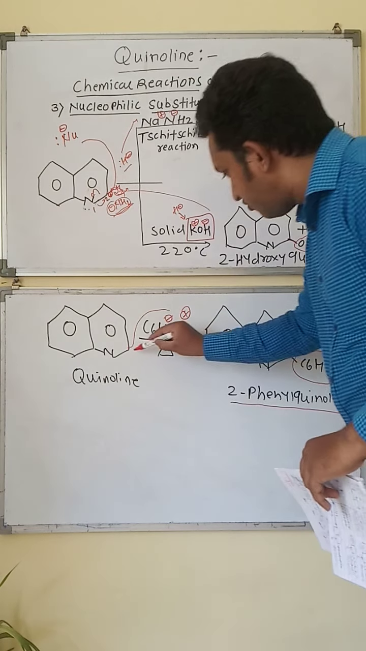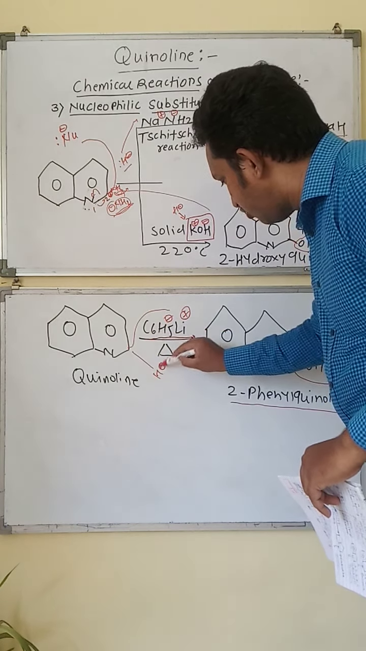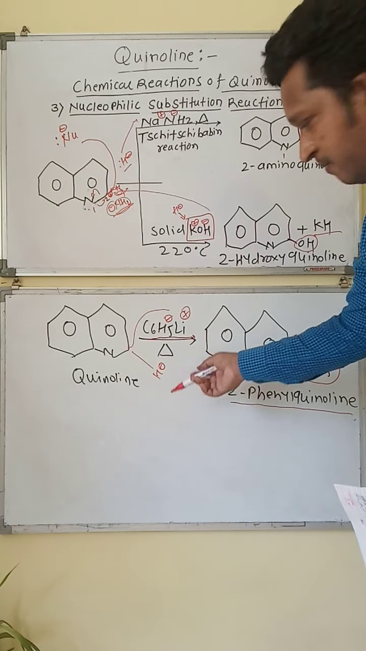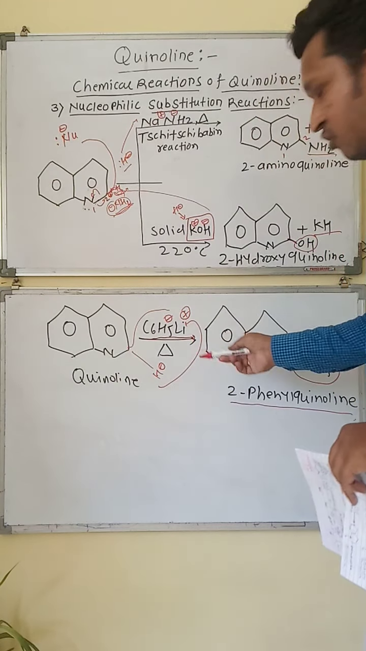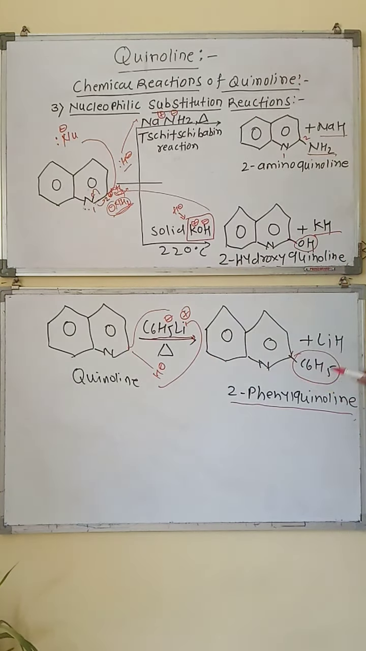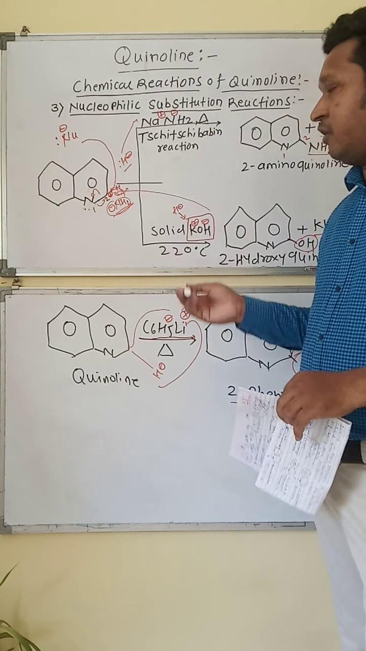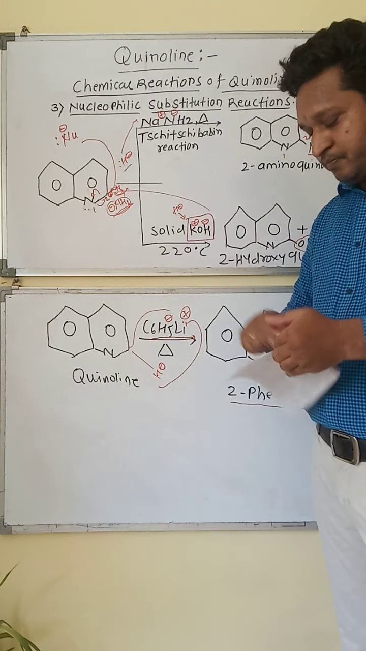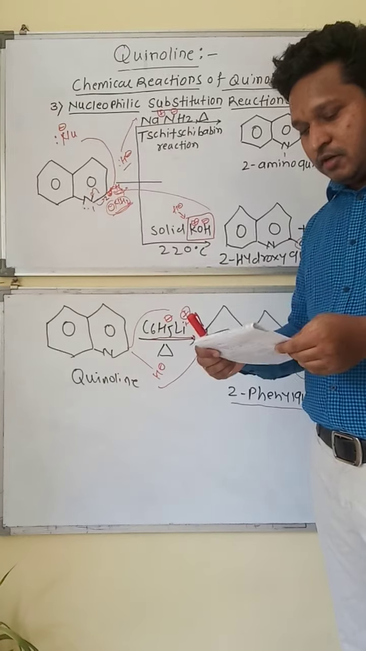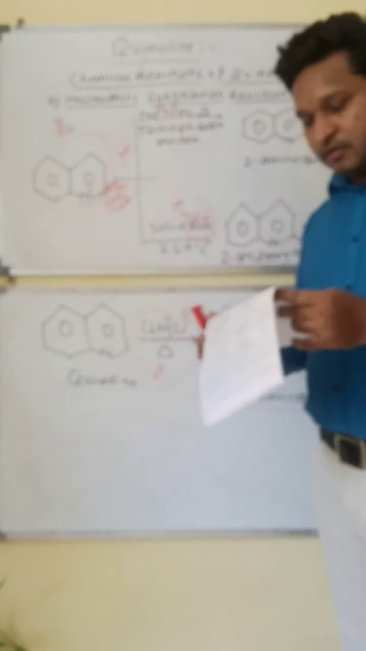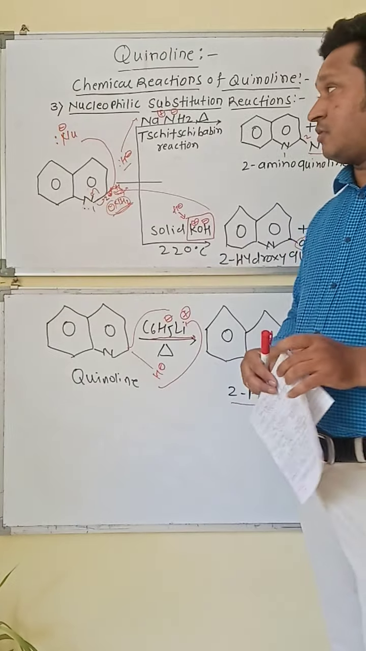Now the removal of this hydride ion, H negative ion, in step number 3 of the mechanism, will be attracted toward the lithium positive, so we get lithium hydride, another product. Okay, so this is about the nucleophilic substitution type of reactions of quinoline. Now the next reaction we will go for is the reduction type of reactions of quinoline.